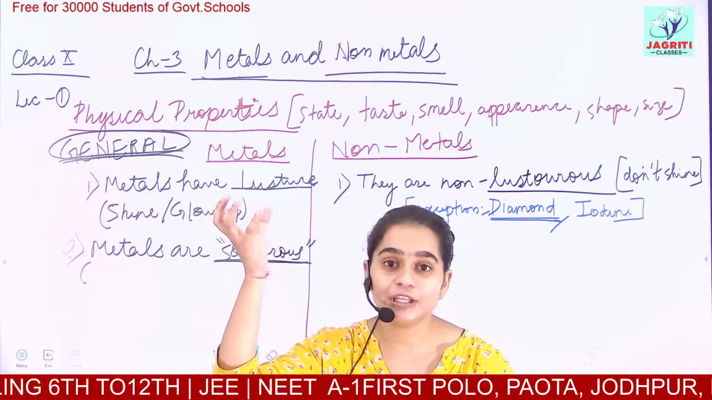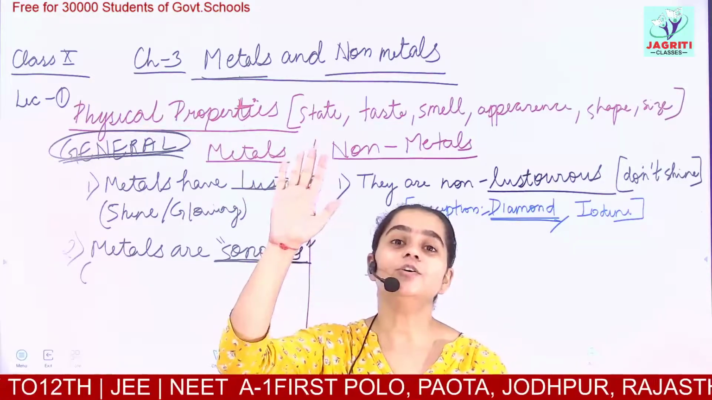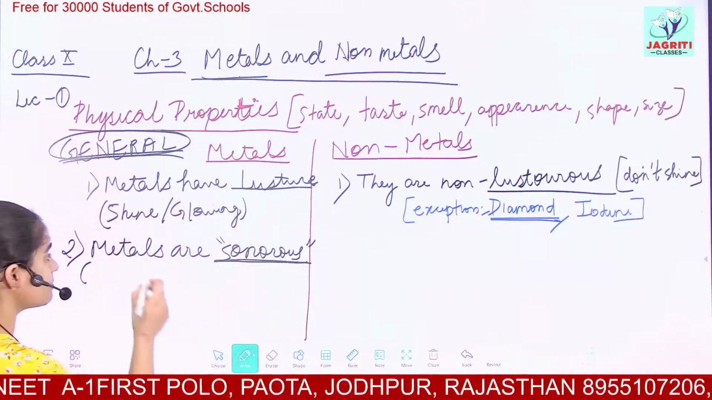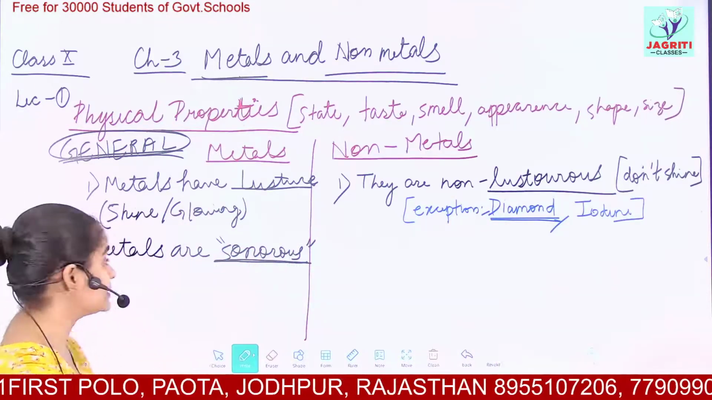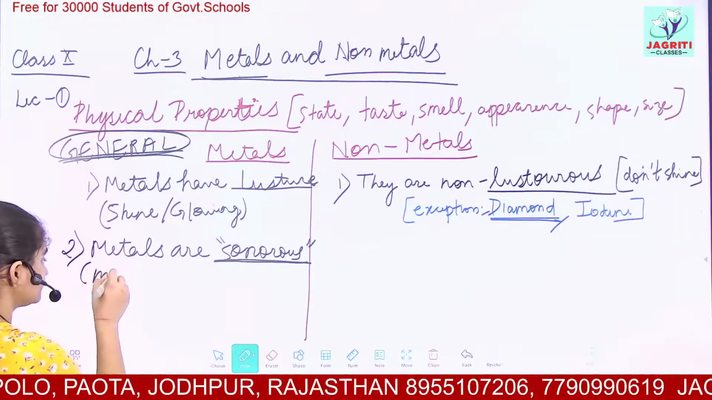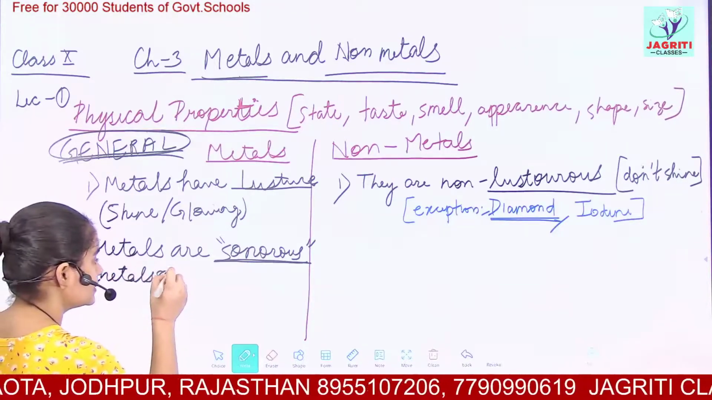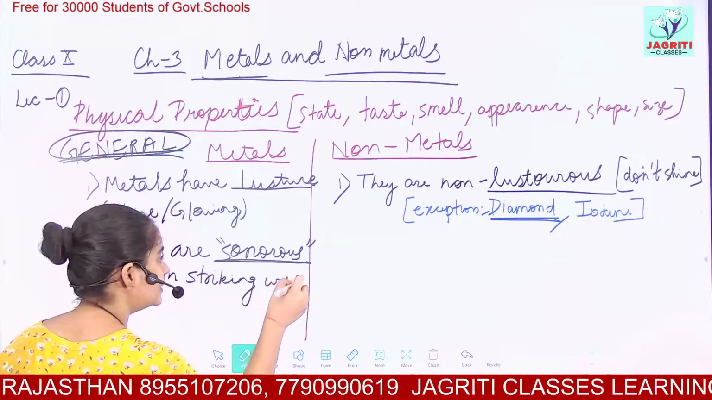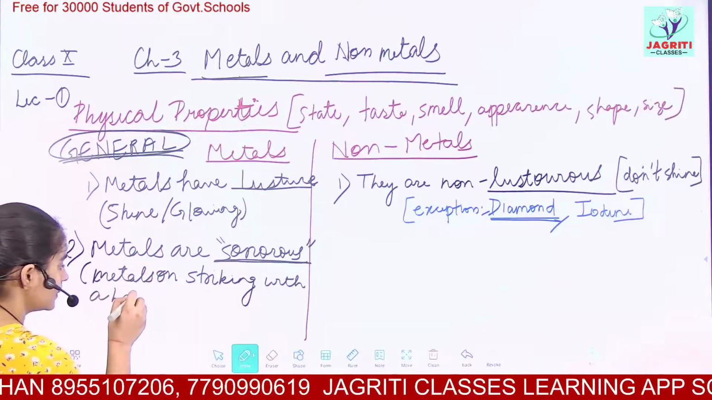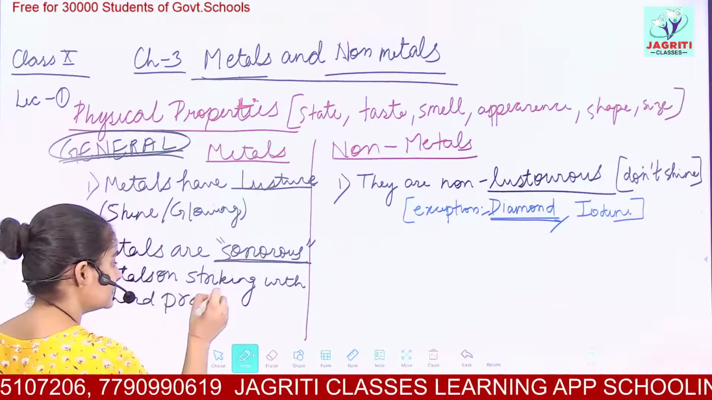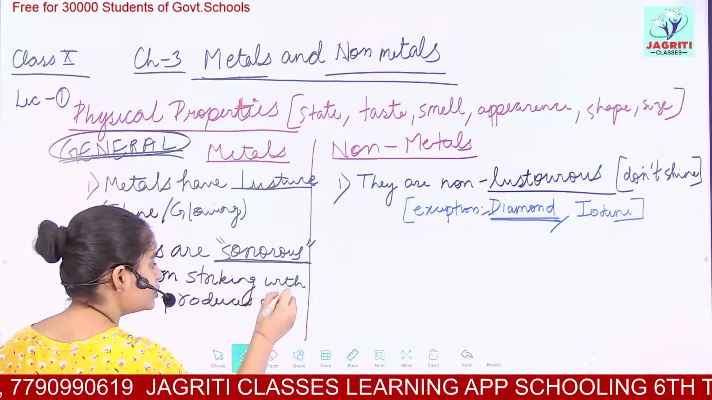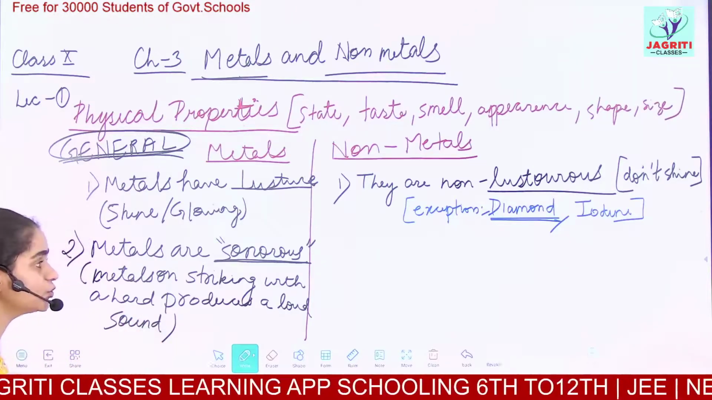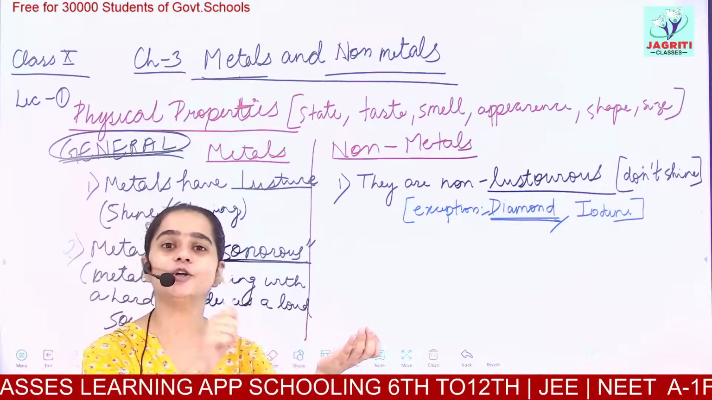मंदिरों में जो घंटी होती है, it is made up of metals, and when you strike it, it produces a different metallic sound. So we say that metals are sonorous. Sonorous means metals, on striking with a hard surface, produce a loud sound. Okay? A distinctive sound is produced when a metal is struck onto a hard surface.